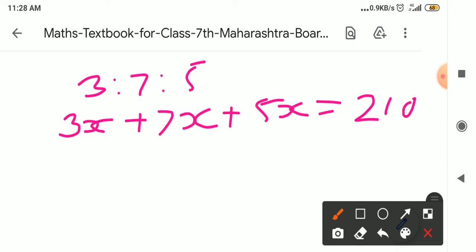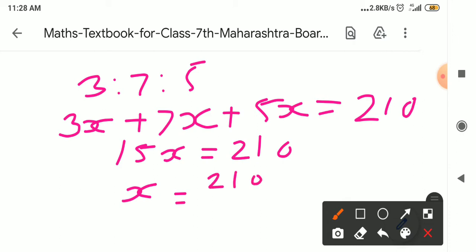So first of all add this. 3x plus 7x plus 5x is 15x is equal to 210. So x is equal to 210 upon 15.